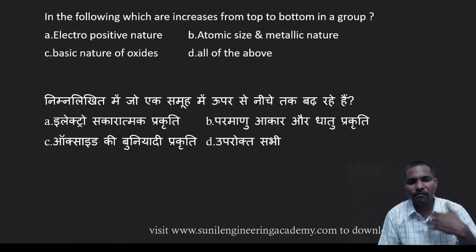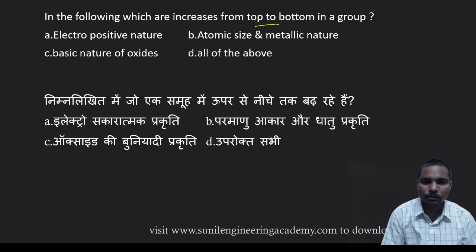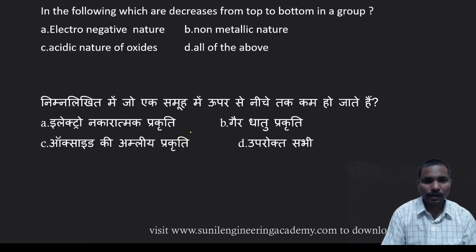In the same way, coming to the group also, top to bottom. Let us take positive nature, metallic nature, and basic nature. From top to bottom, what will happen? Increases. And which decrease? The opposite ones decrease.